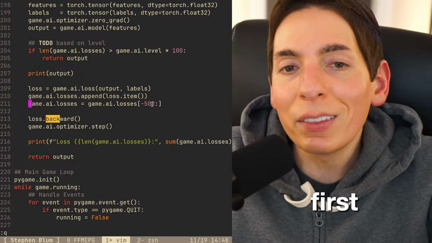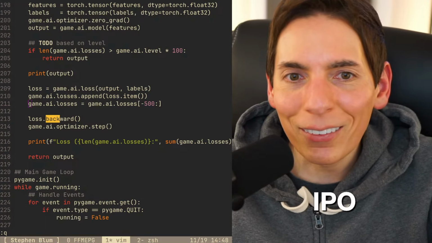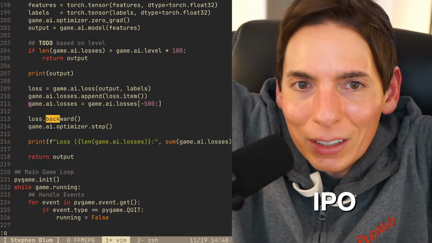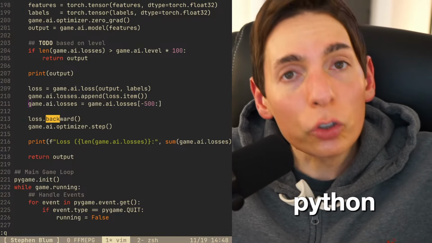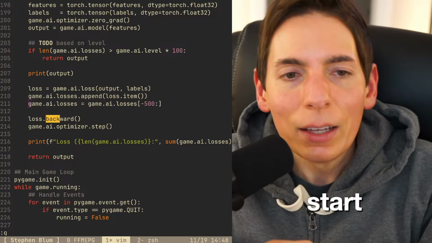Terms of service, privacy file, then go. IPO. All right, rich, there you go. IPO, all of a sudden we're good to go. That's the way to do it. That's the way. I started with C and then jumped into Python. That's a good start. C is better than C++ because it's a lot simpler.